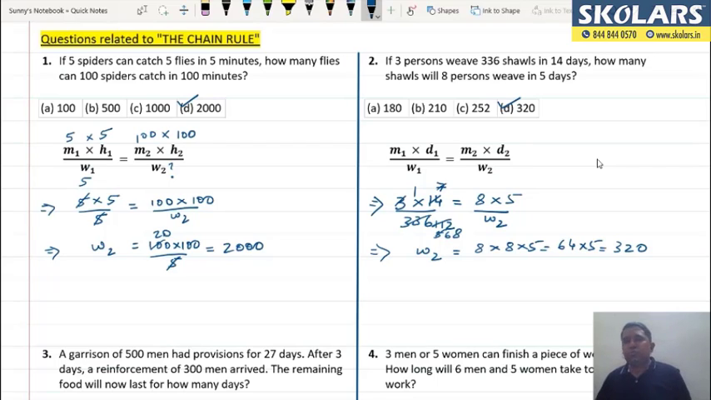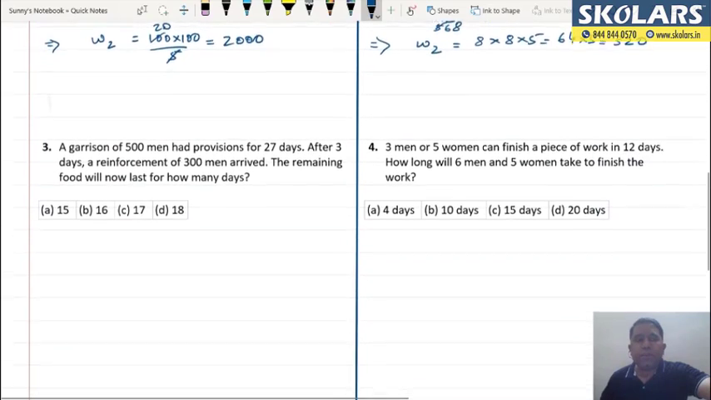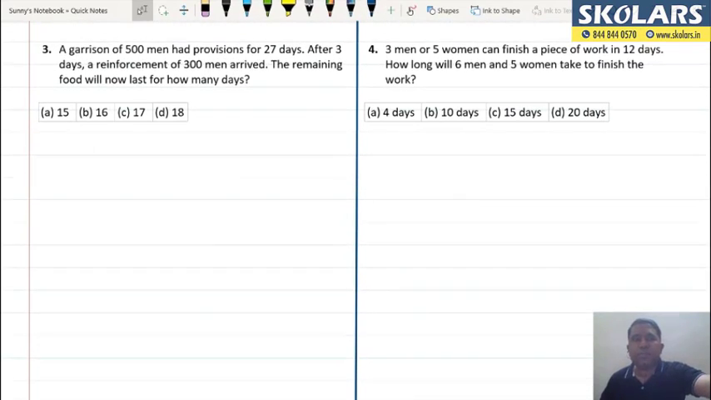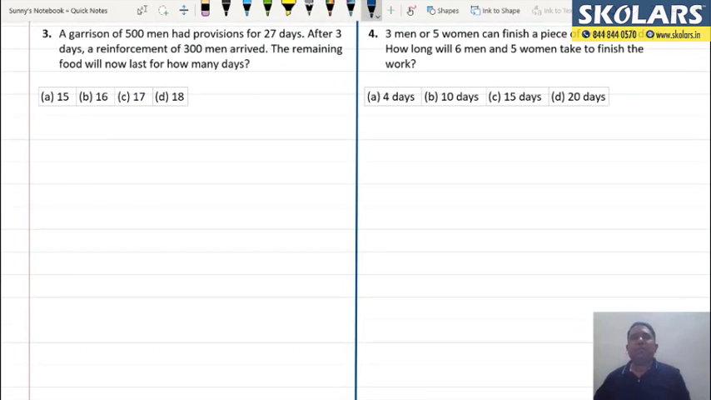Now let us move on to some questions that are chain rule questions that can be solved with the help of chain rule, but the moment you look at them, आपको एकदम से नहीं समझ में आता है कि वो chain rule वाले हैं. Let us see the third question. A garrison of 500 men had provision for 27 days. After 3 days, a reinforcement of 300 men arrived. The remaining food will now last for how many days? Now, these questions are related to remaining food or remaining work. Now, understand, what is the work done in the question? The work done in the question is eating food.